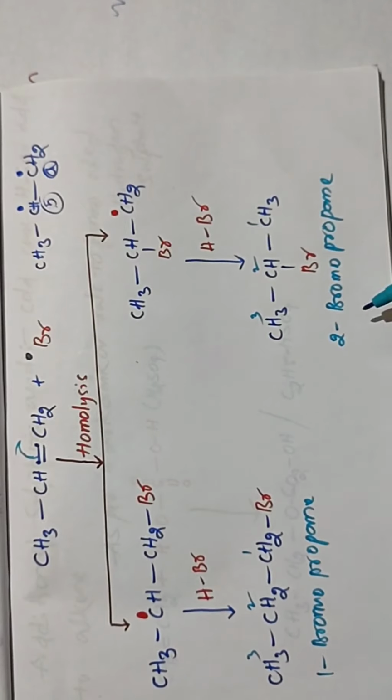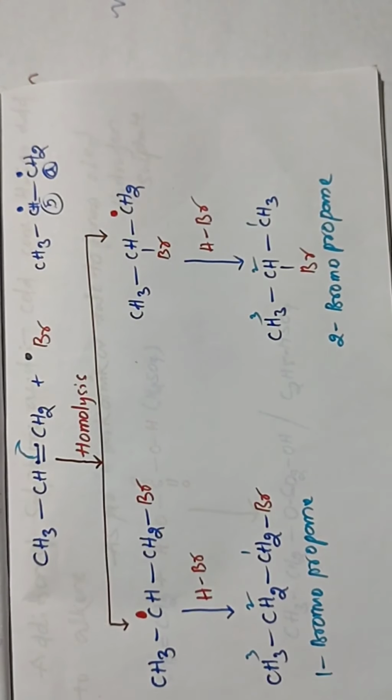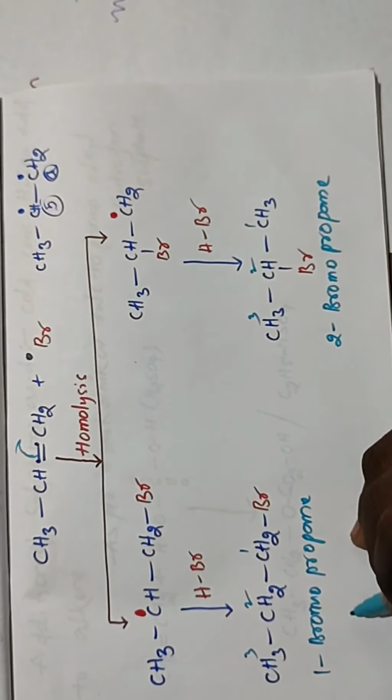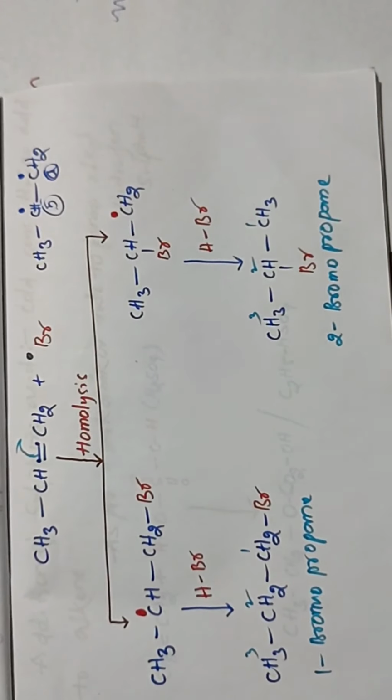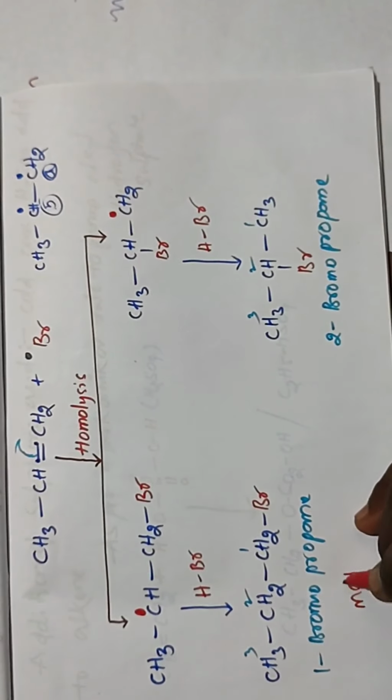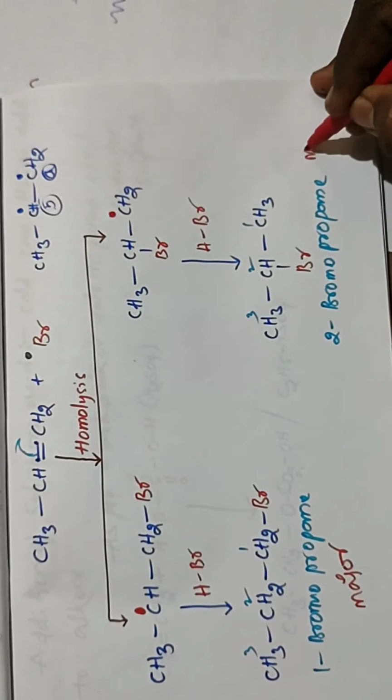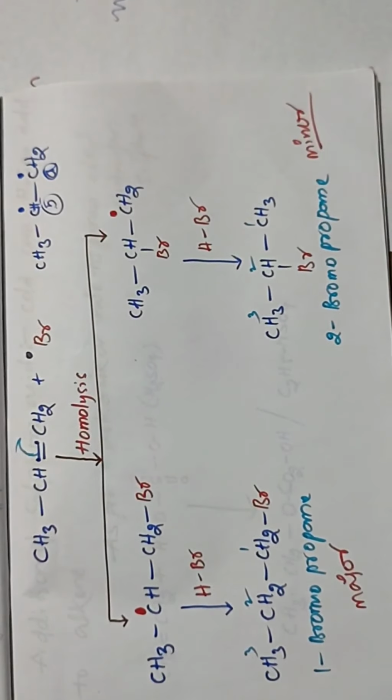Which one is major and which one is minor? As per the anti-Markovnikov rule, 1-bromopropane is the major one. This is the major product. Why is this the major product? And this is the minor. Why is this minor?